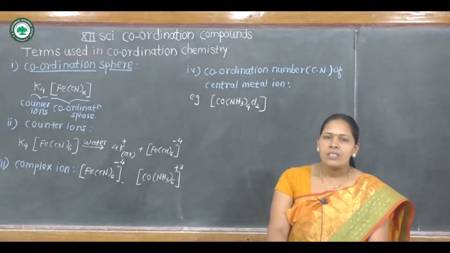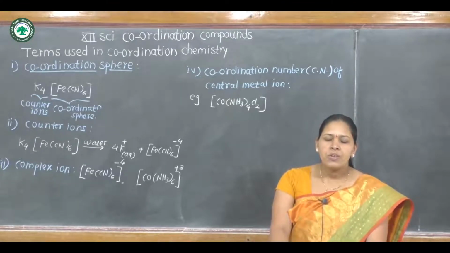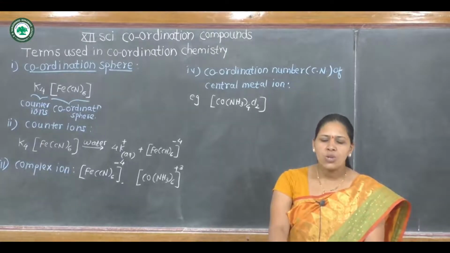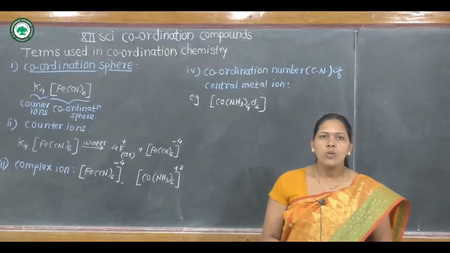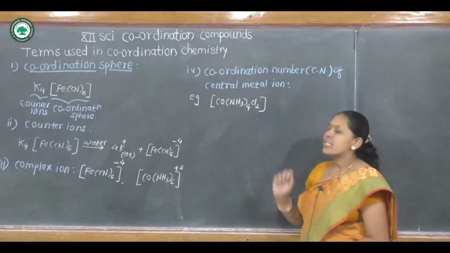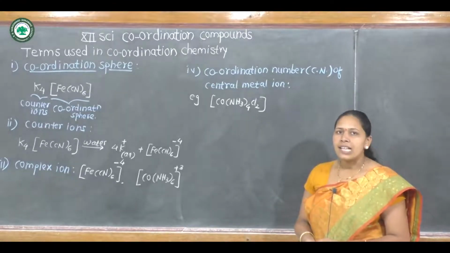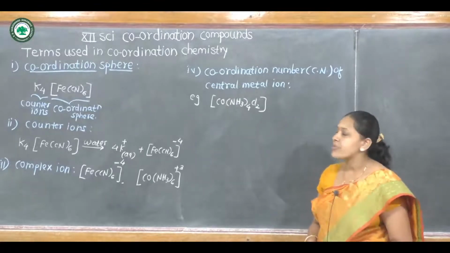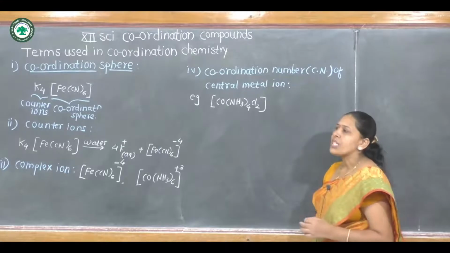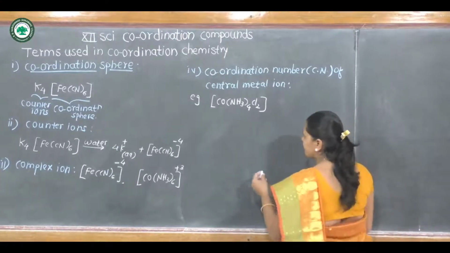Cobalt is attached to 4 amine or ammonia molecules and 2 chloride ions. That is total 6 ligands attached to the central metal ion, forming 6 coordinate bonds with the central metal ion.